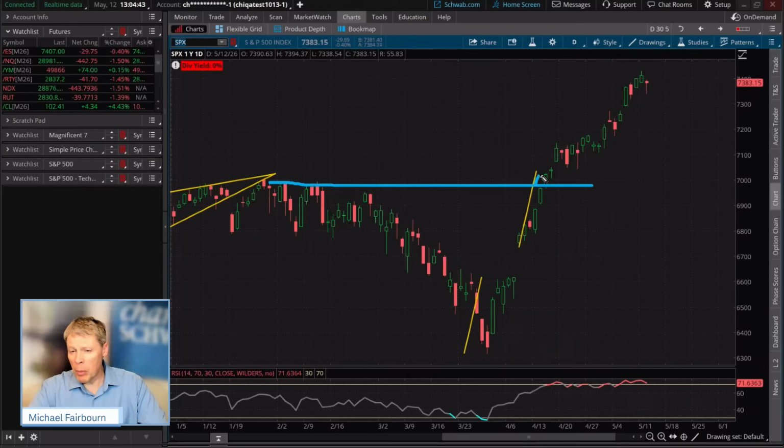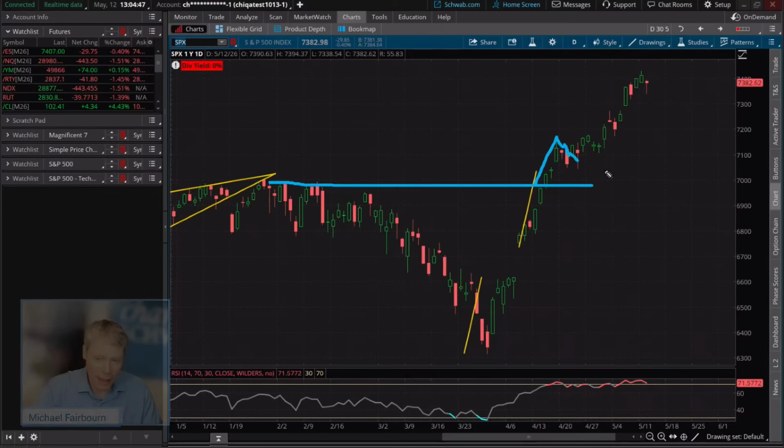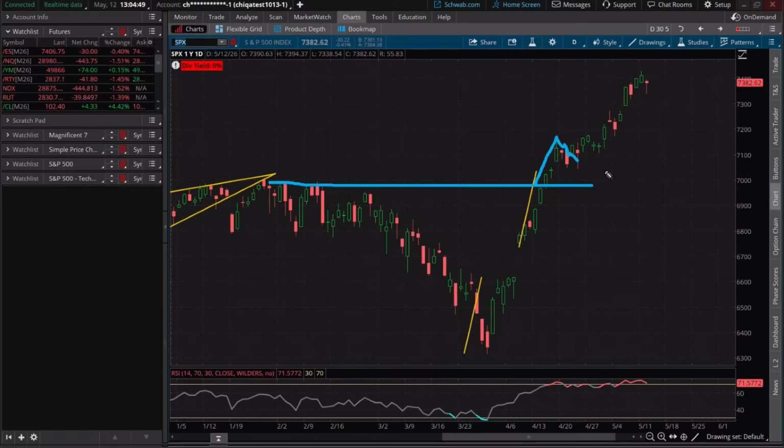You'll notice that as you come above a major level, oftentimes you will pull back. Some traders will look at this as a short-term flag, or there can be longer-term flags out here as well, but generally speaking, a flag type pattern. We talk a lot about that in this class because it helps to constitute the swing trade time frame.